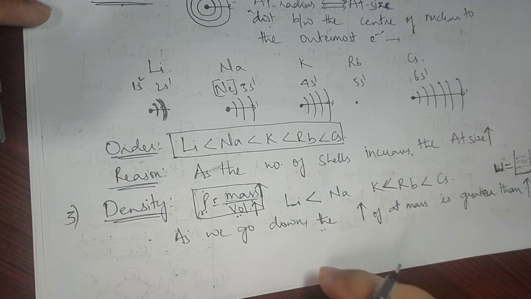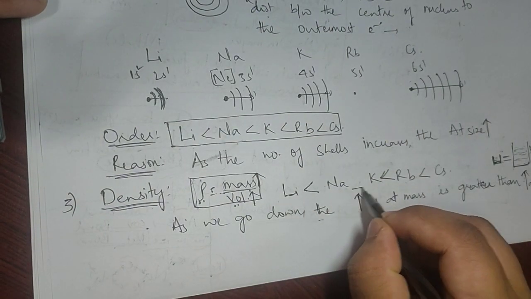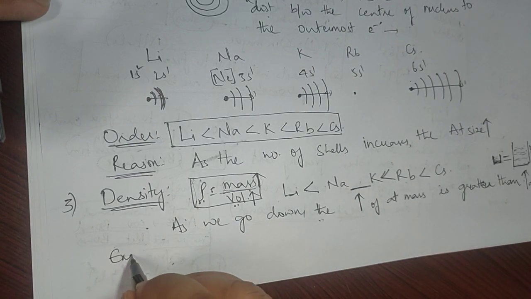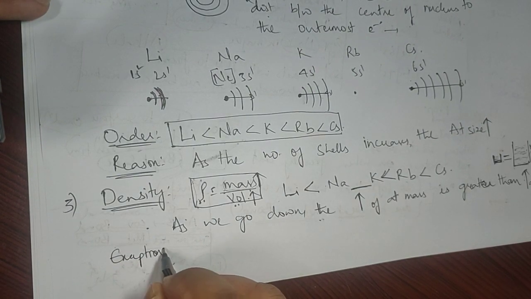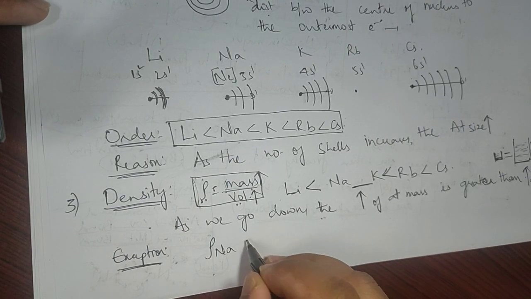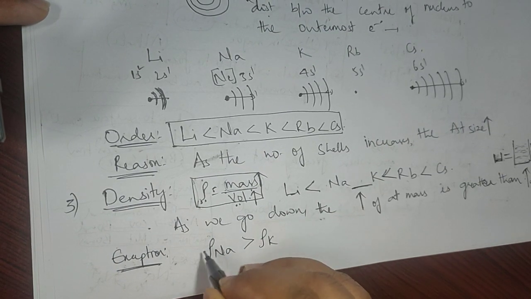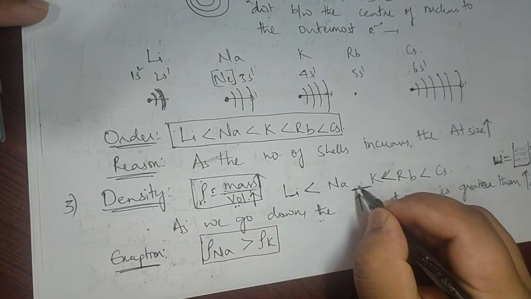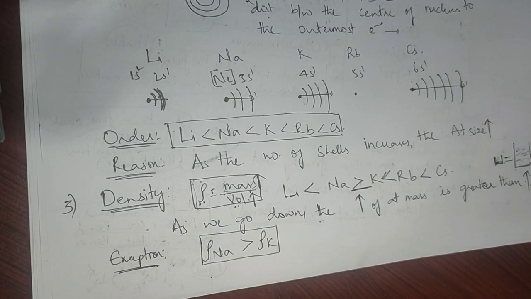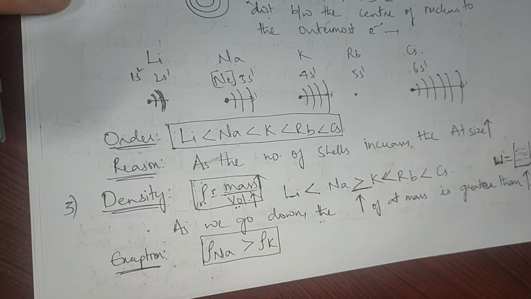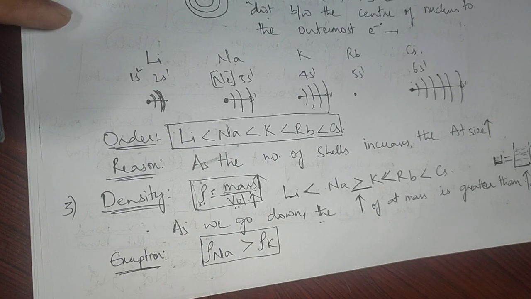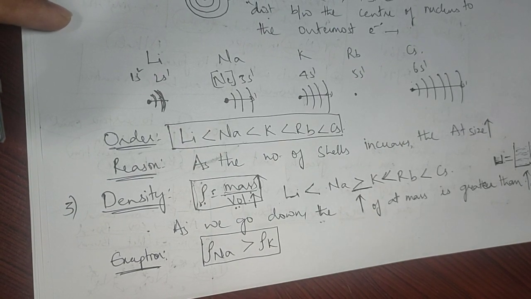Sir, you did not fill up here. Yes, I did not fill it up intentionally, because it is a very important exception case. In competitive exams, focus on the exception case. The density of sodium is greater than the density of potassium. Do remember this very important point. Now why is it an exception? I can explain this in two ways. One is regarding the packing efficiency, which we will study in 12th standard.